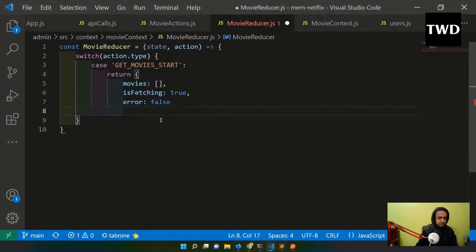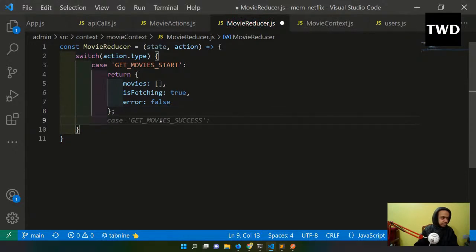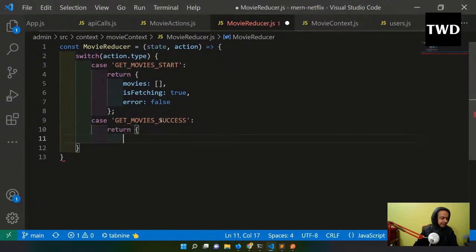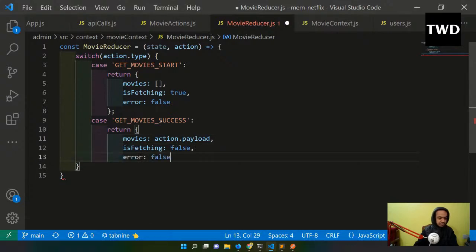Now movies success, and here also the return will be movies will be action.payload, and isFetching will be false, and error will be false.